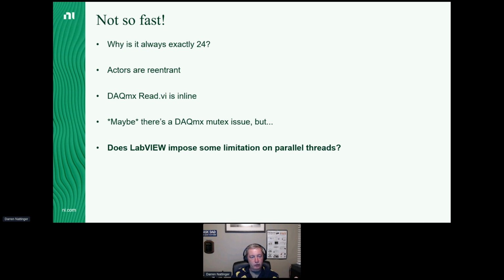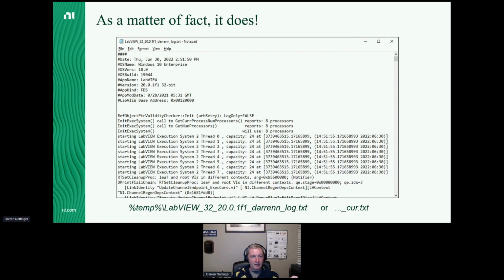But I was curious, is there something on the LabVIEW side that was imposing a limitation on the number of parallel threads that could be spun up? The answer to that question is yes. So this is my LabVIEW log file. If you ever want to see a whole bunch of really crazy stuff about what's going on while your LabVIEW is executing, go into your temp folder and find the file called LabVIEW_bitness 32 or 64_version_username_log. There's also a file that's _cur at the end, which is the current LabVIEW that's running. In this file, you're going to find all sorts of crazy information about what's going on behind the scenes when LabVIEW is starting up, while your VIs are executing.